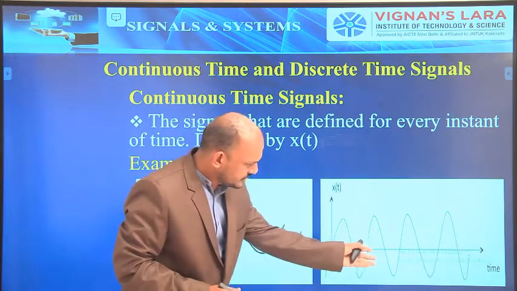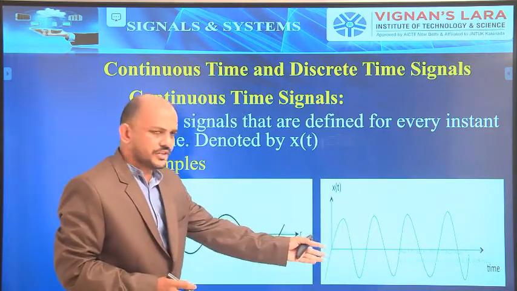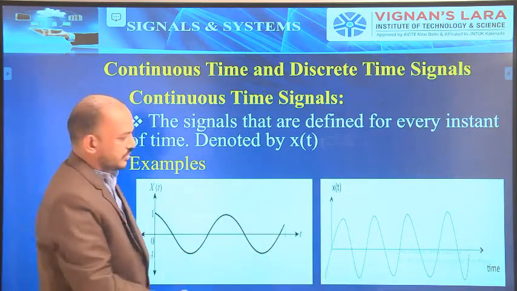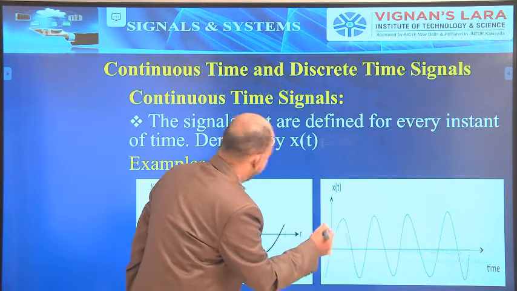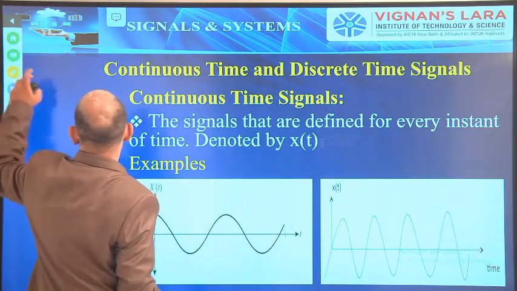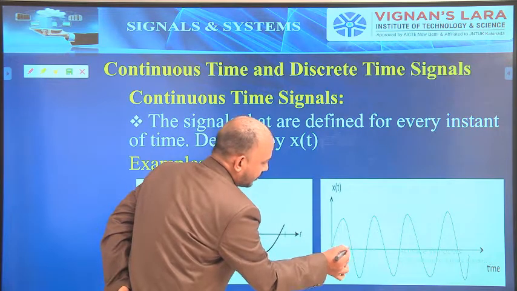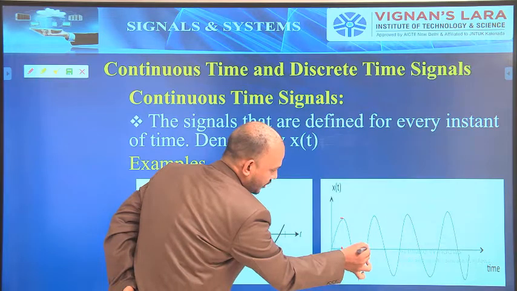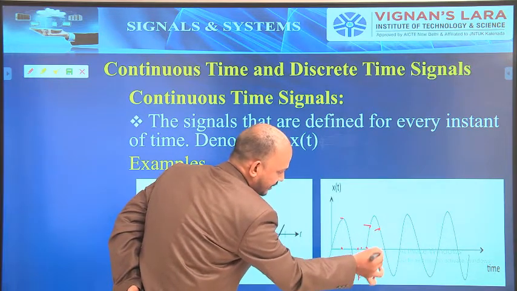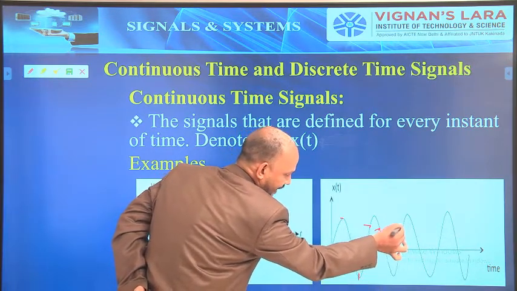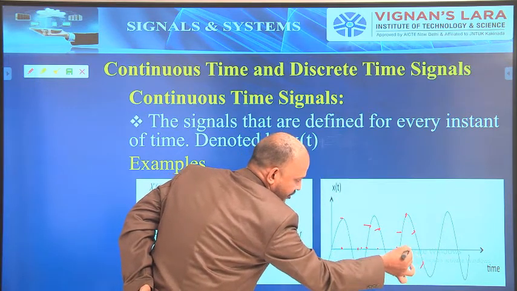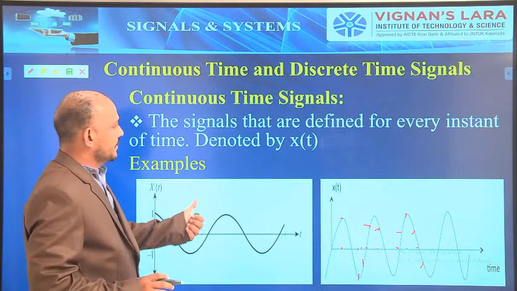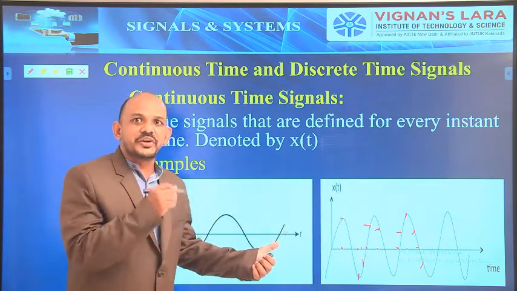Now the same example, another example of a continuous time signal, a sine wave. So we can consider this value. At this point we have some value. At this point we have some value. At each and every time instant it has some value. So for that reason these signals are called as continuous time signals.